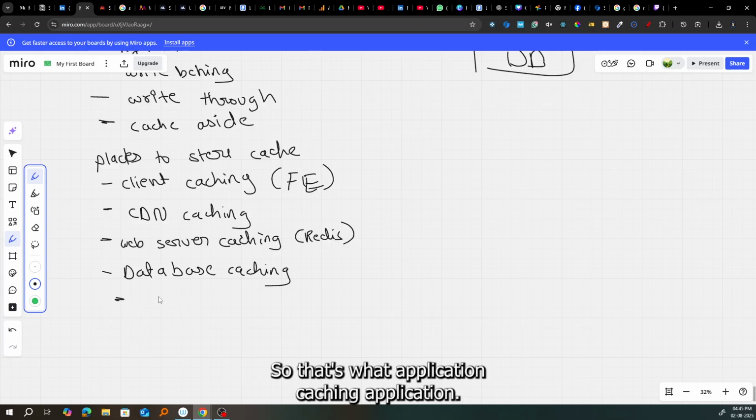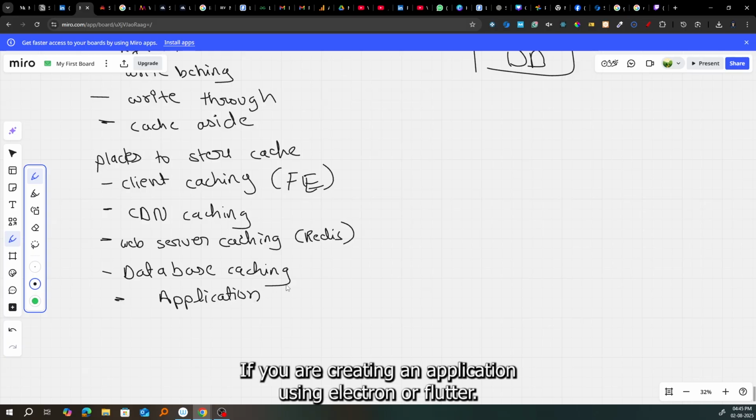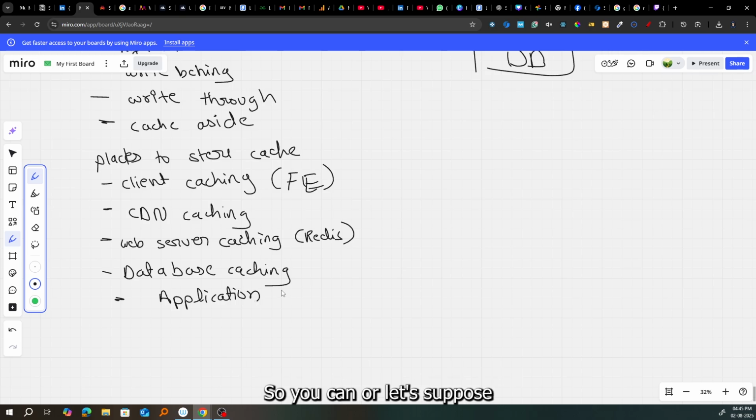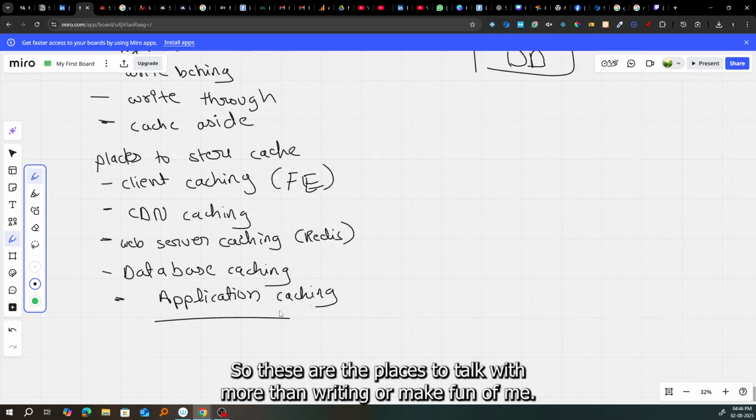Fifth is application caching. If you are creating an application using Electron or Flutter, or let's suppose React Native, then you can cache there as well. That can also be done. So these are the places to store cache.